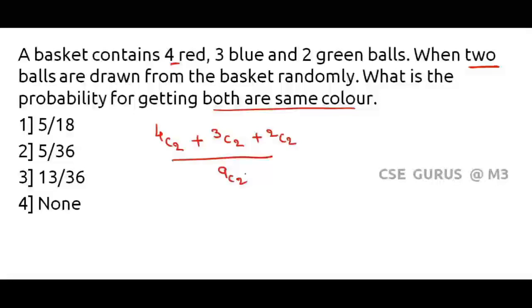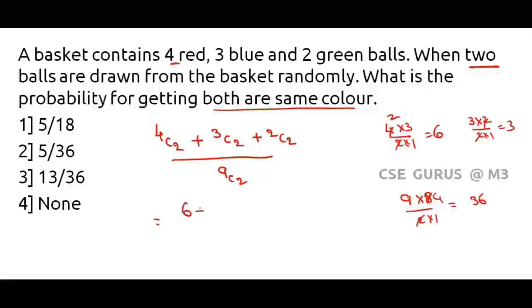They did not say that which color. It might be either red or blue or green of same color. So what is 4C2? See, we already know. I'll do it here. 4C2 is nothing but 4 into 3 divided by 2 into 1. 2 1s are 2, 2 2s are 4, 2 3s are 6. What about 3C2? 3 into 2 divided by 2 into 1. 3. What about 2C2? We already know that is 1. What is 9C2? 9 into 8 divided by 2 into 1. 2 1s are 2, 2 4s are 8, 2 9s are 36. Just substitute here. 6 plus 3 plus 1 divided by 36. That is nothing but 10 divided by 36. 2 5s are 10, 2 18s are 36. So answer 5 divided by 18. First option. Let's move on to next one.